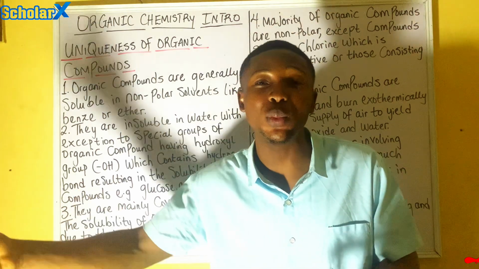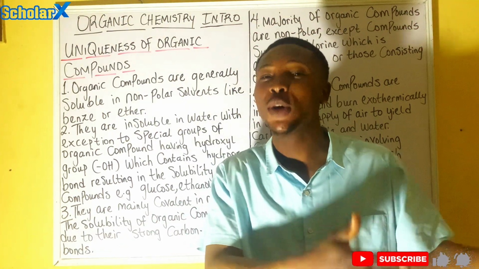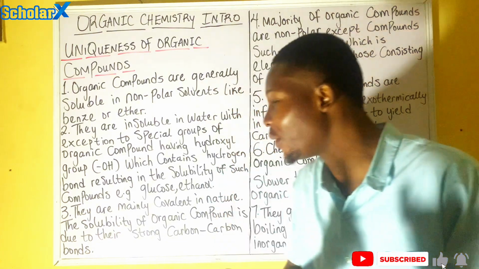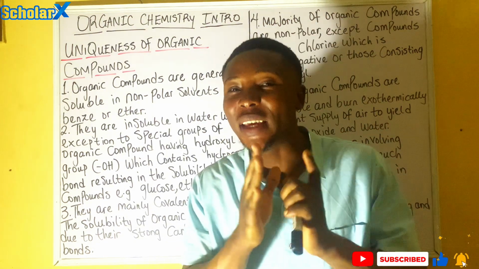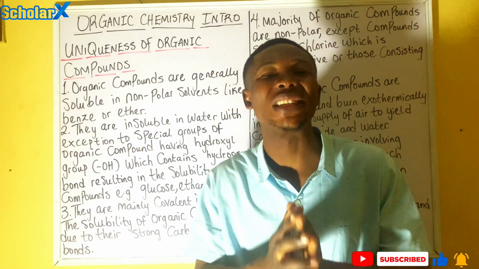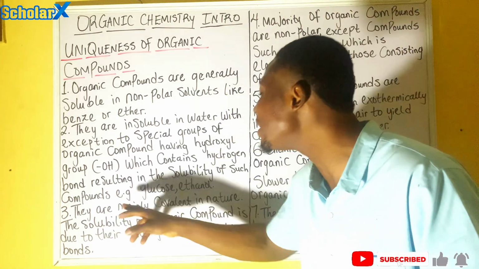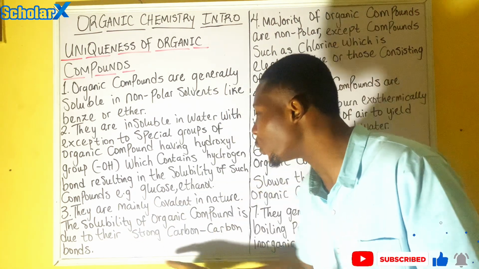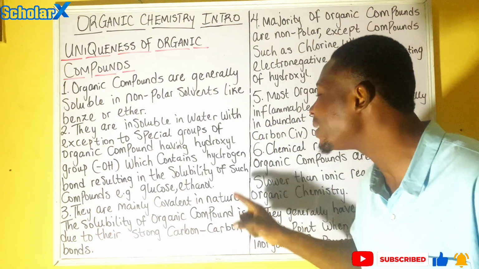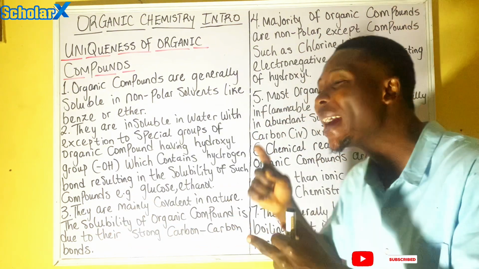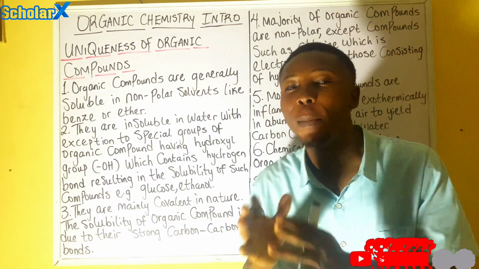In our next video, we'll be talking about functional groups, which is very important if you want to get a full comprehensive understanding of organic compounds. The next one says they are mainly covalent in nature. The solubility of organic compounds is due to their strong carbon to carbon bonds.